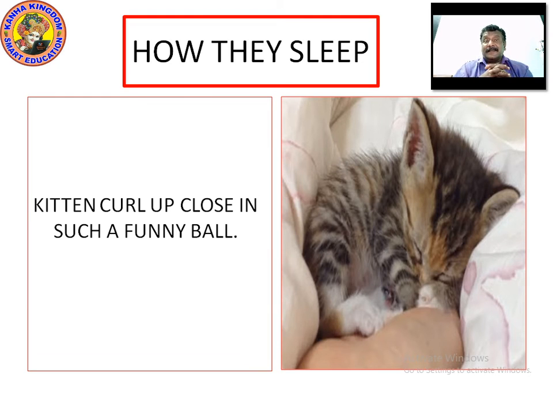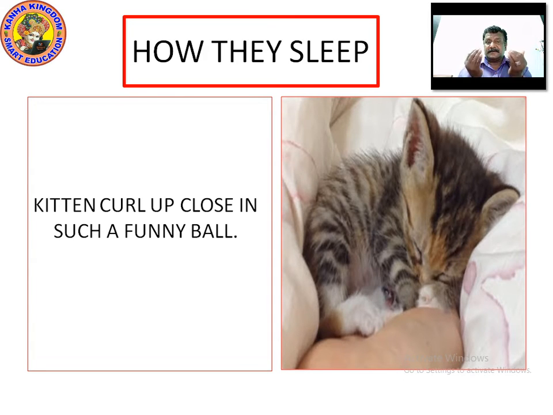Now we can see the kitten. Kitten curl up close in such a funny ball. Right? Kitten means the young one of the cat. The young ones of the cat are called kitten. Curl up means it takes its entire body into such a shape where it curls the entire body close in such a funny ball. It's just like a ball. It makes itself round in the shape of a ball.